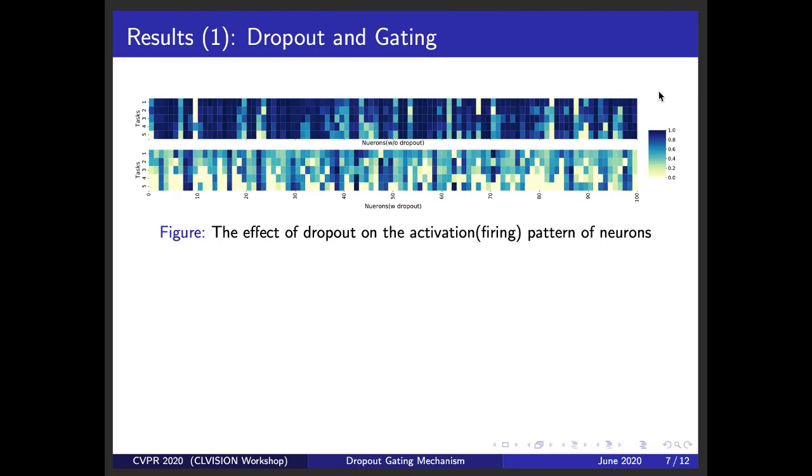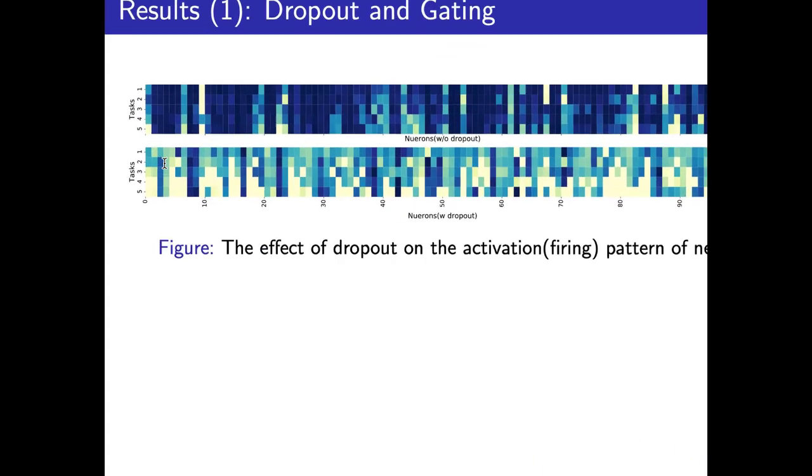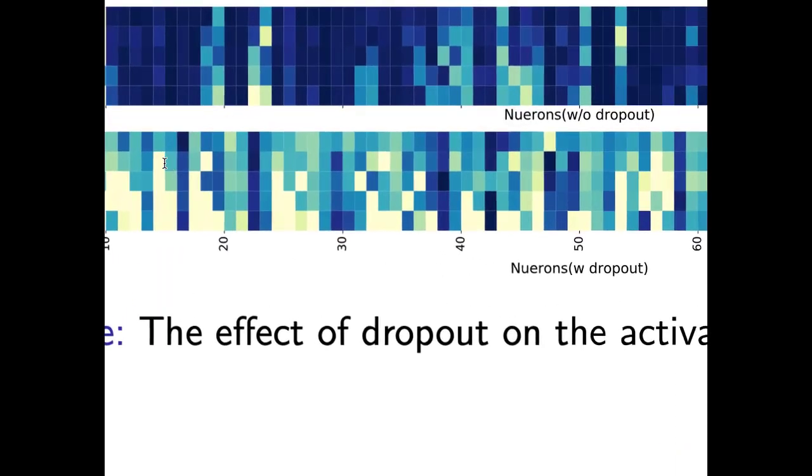To see the gating mechanism in action, we plotted the activation pattern of neurons for the first layer of two networks that are tasked to learn 5 tasks. The upper figure shows a network trained without dropout, while the lower figure shows a network trained with dropout. On the x-axis, we have neuron indices, and on the y-axis, we have task numbers from 1 to 5. The goal here is to see which neurons are active for each task.